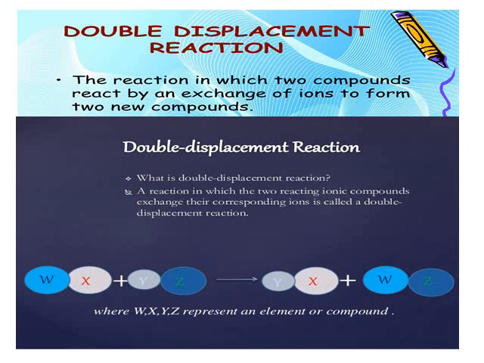Now children, we will pass on to the next reaction, double displacement reaction. What is a double displacement reaction? The reaction in which two compounds react by exchange of ions to form new compounds is called double displacement reaction. So, two compounds must be there, and these two compounds after the reaction will exchange ions.